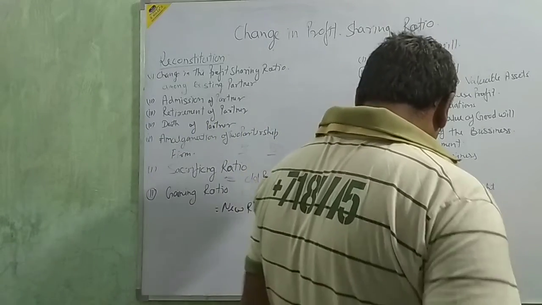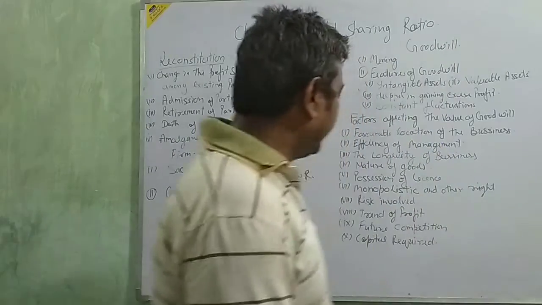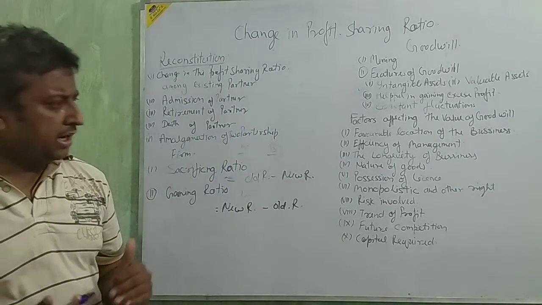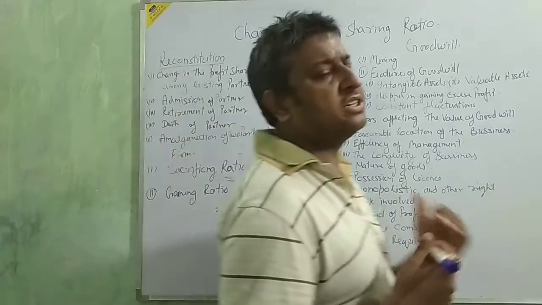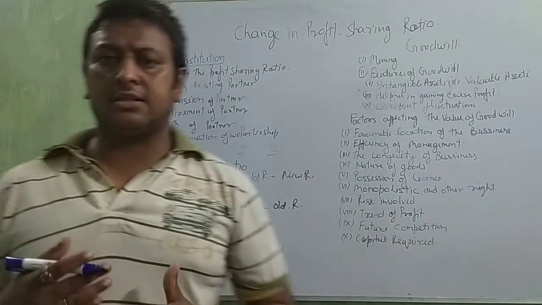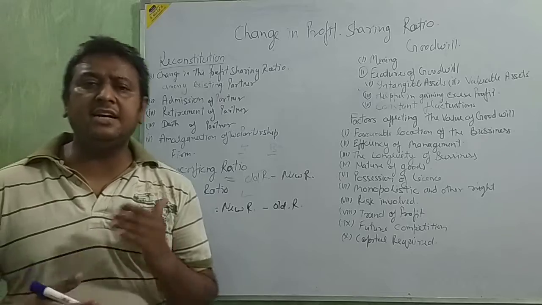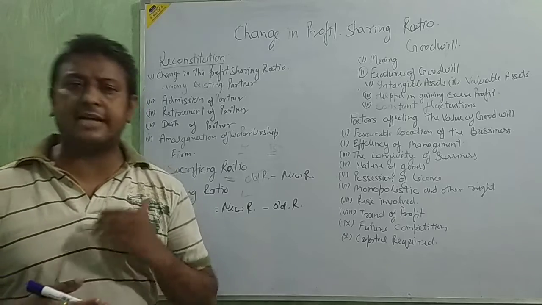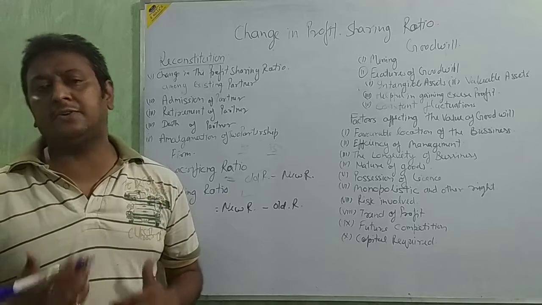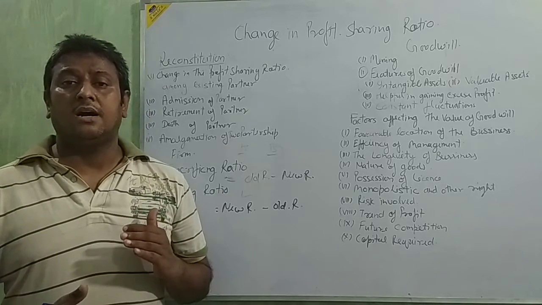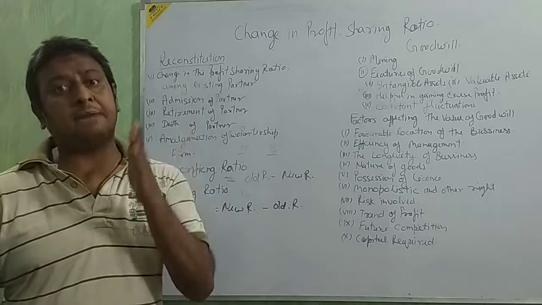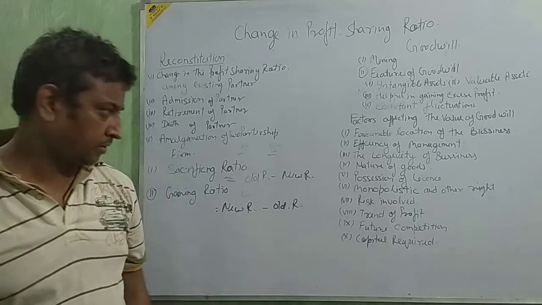Next, concession of license. Okay beta, license means it is easy to reach the things, or the product doesn't need any type of license, so it is easy to improve goodwill. But if the product needs a different type of license or has some restriction, then making goodwill for that type of product is not easy.